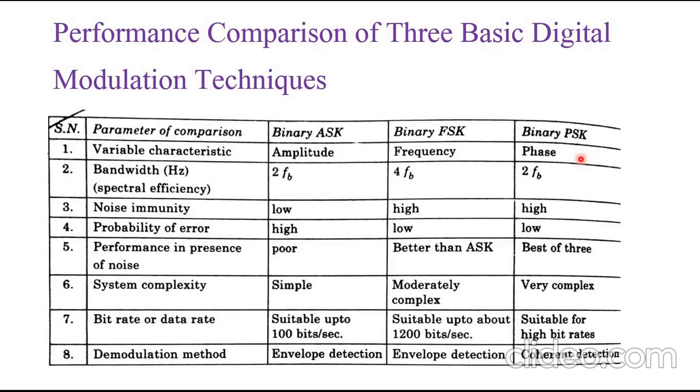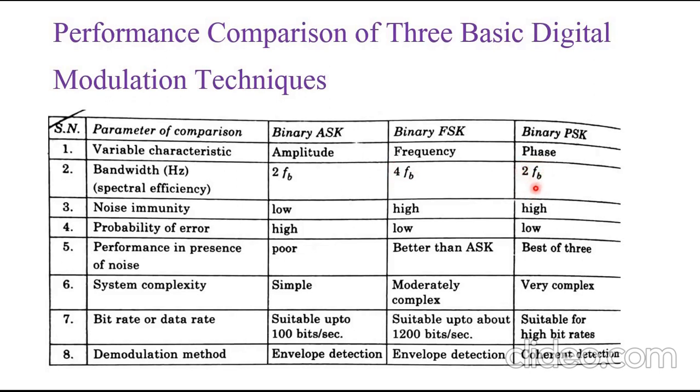Okay, now let's see the second point, which is bandwidth. We have seen that in binary ASK, the bandwidth is 2 FB. In binary FSK, the bandwidth is 2 FB plus 2 FB, which is 4 FB. And the bandwidth of binary PSK is also 2 FB.